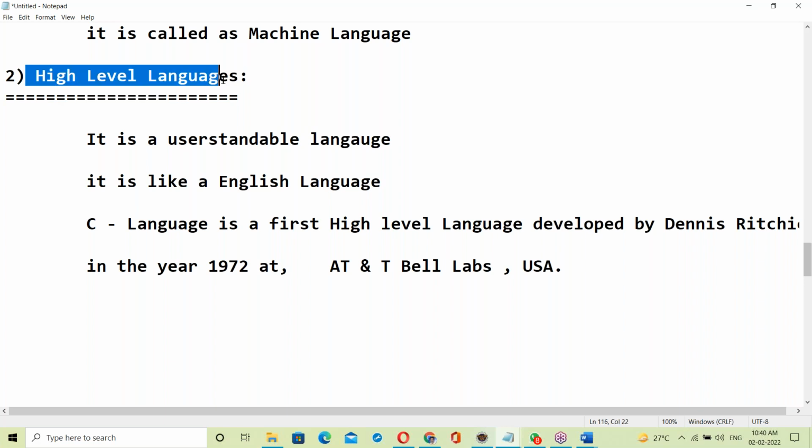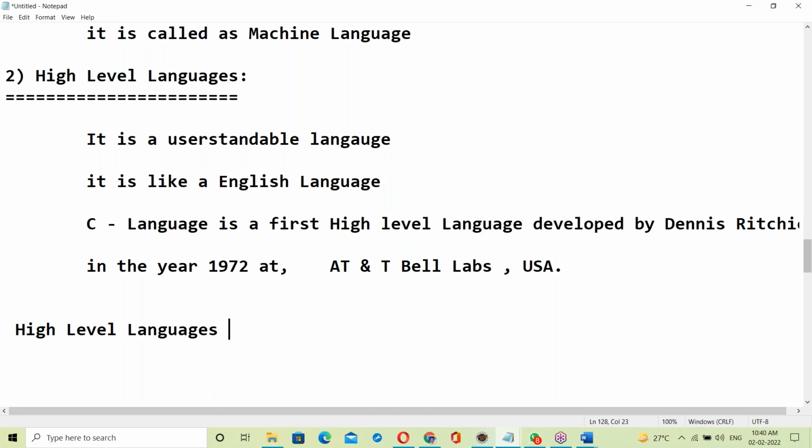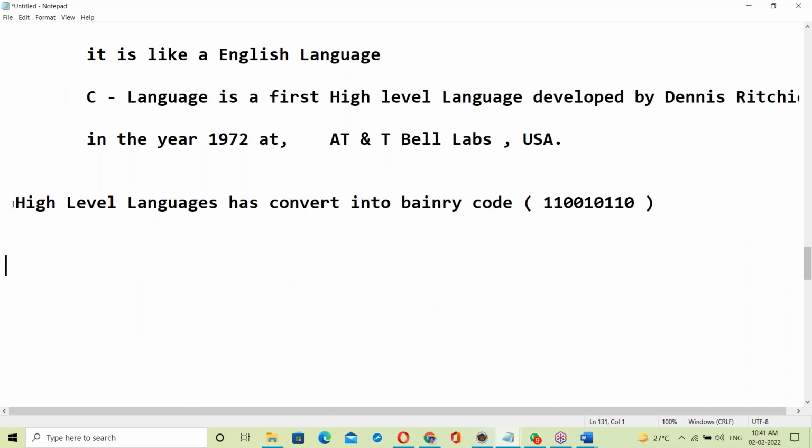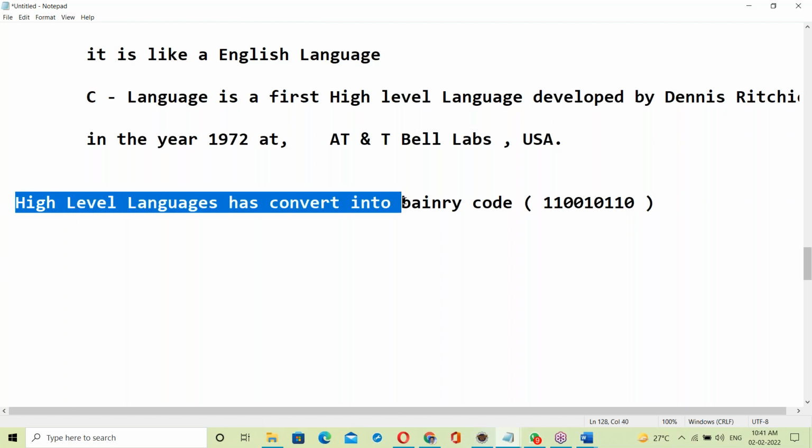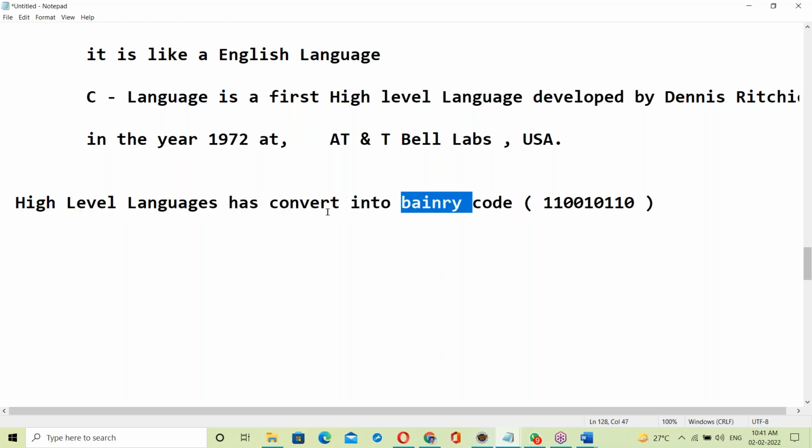See, high level language is English-like. A system doesn't know about high level language. High level language has to be converted into binary code, zeros and ones format. Someone has to convert it from high level language to binary code, because the system understands binary code. Who will convert? Any idea? Either an interpreter or a compiler.